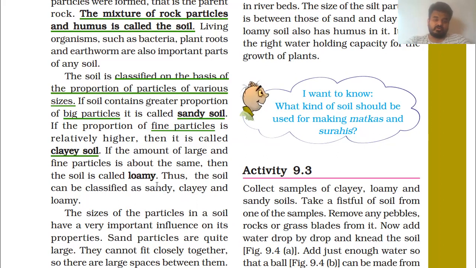If the amount of large and fine particles is about the same. If the amount of large particles is higher, then it will be sandy soil. If the amount of fine particles is greater, it will be clay soil. And if both of them are the same, then the soil is called loamy, a loamy type of soil.